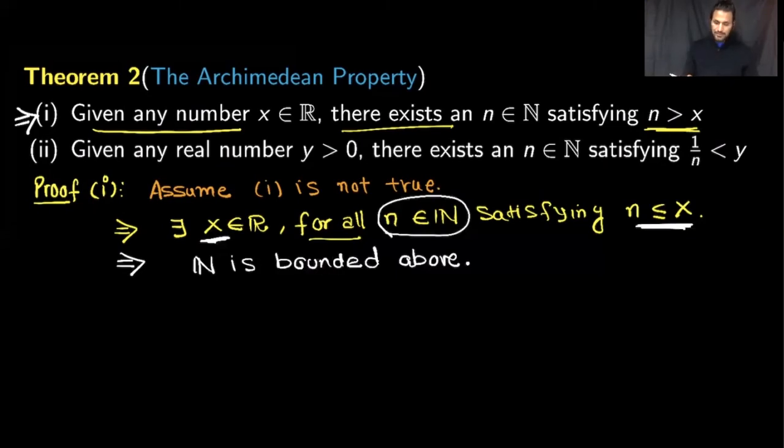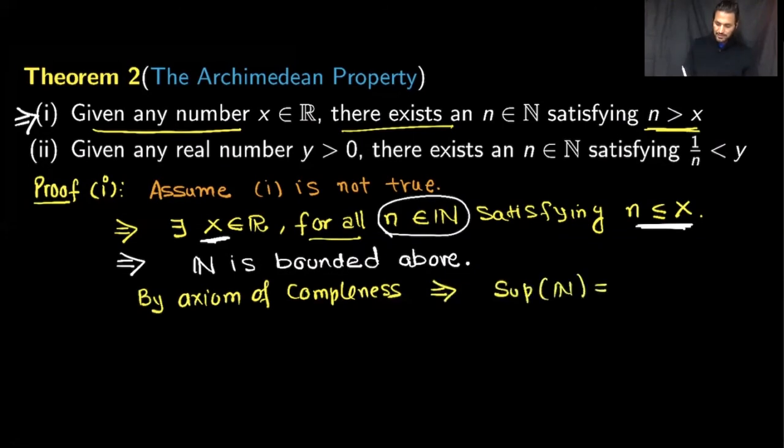So now if this is a bounded above set, and we also know this is a non-empty set, we can use the axiom of completeness. By the axiom of completeness, we know that this set must have a least upper bound. This implies the sup of this set, which is the set of natural numbers, will exist, and I'm going to call that sup equal to alpha.